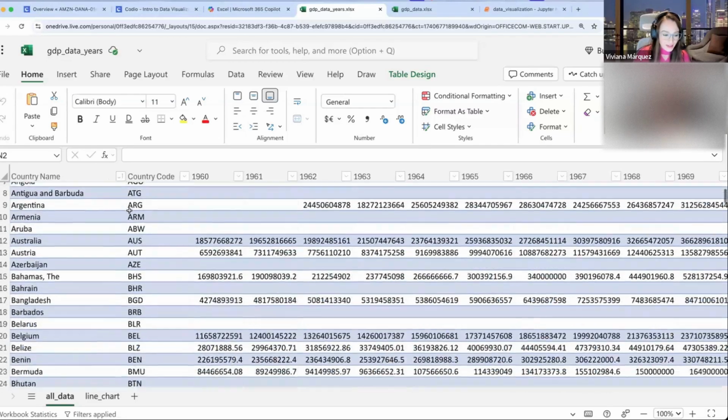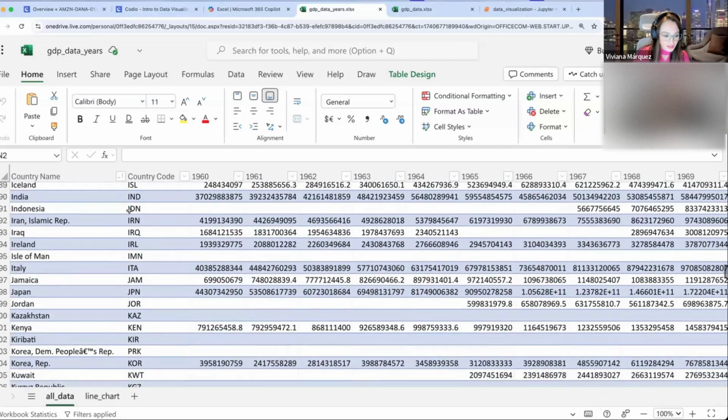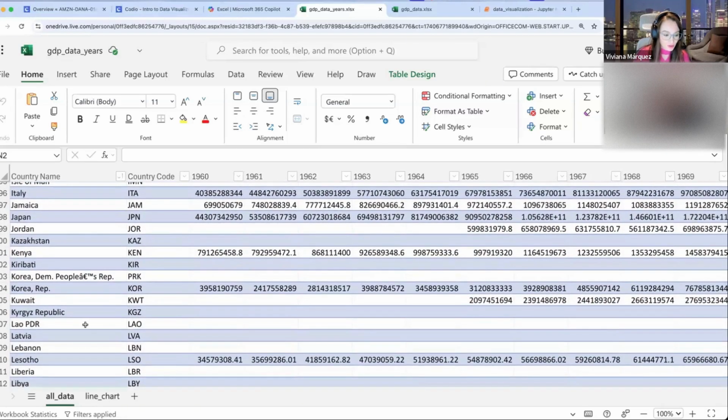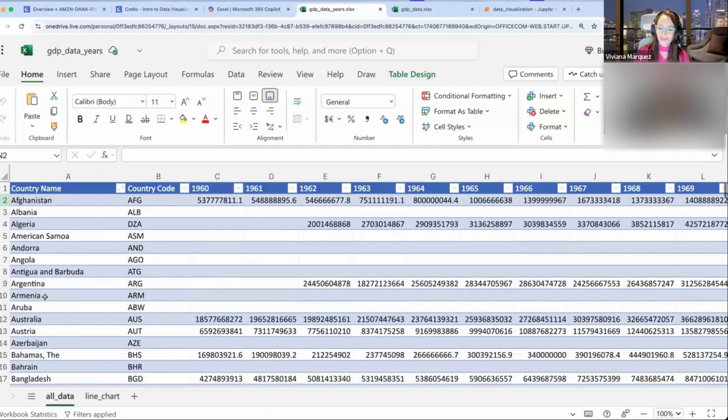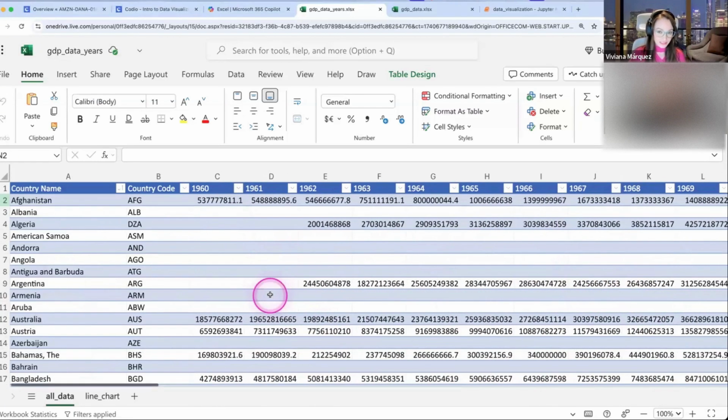You could also have this scenario where, let's see if Kosovo is in this data set. Oh, we don't have Kosovo. Kosovo is a country that was created in 2009, so you would only have data since 2009, but it's not even in this data set. So you don't have to worry about it. But just be mindful of these blank spaces when you're presenting your analysis, so you can address them. Either notice that we don't have data for Albania during the first years and stuff like that. But yeah, that's pretty much this data set.